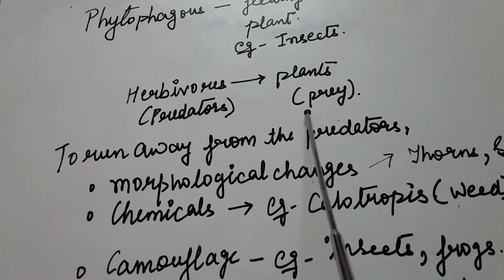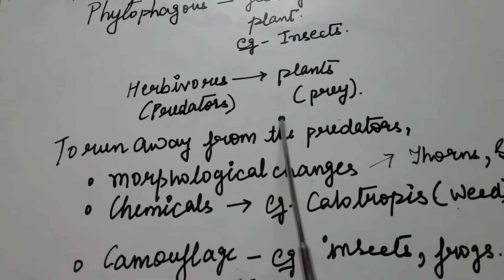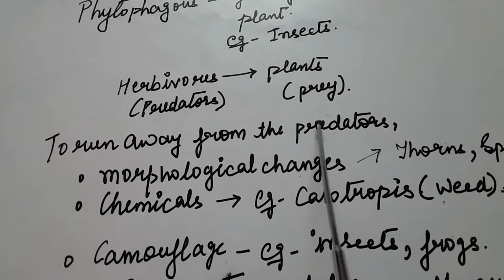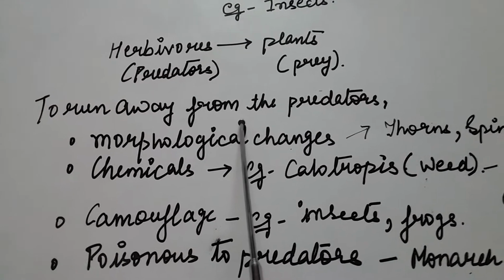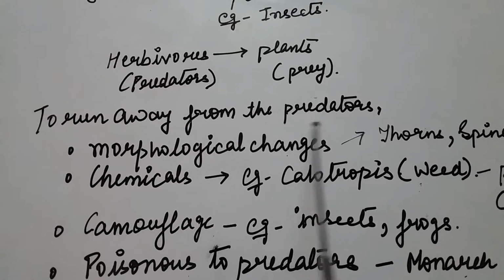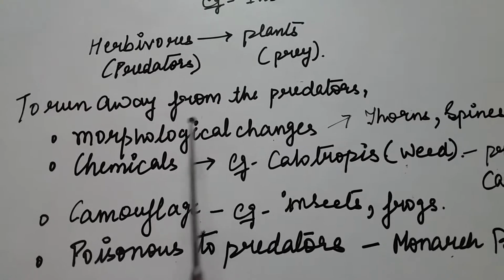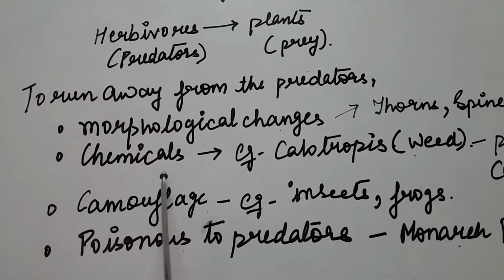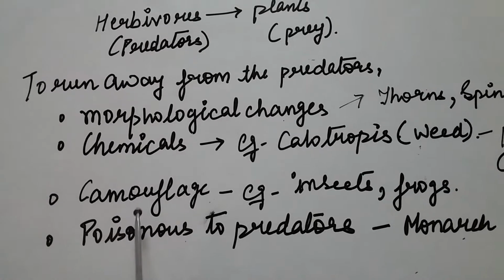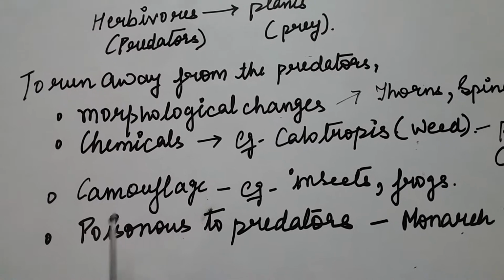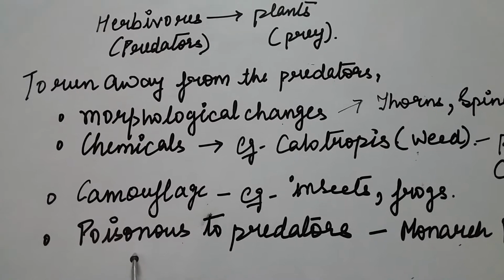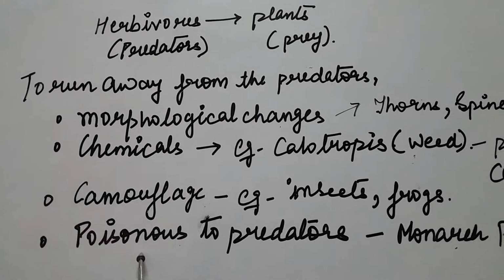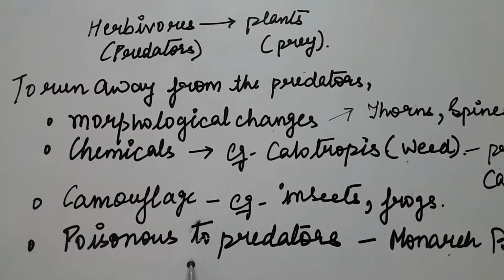To get away from the predators in such a situation, plants have evolved certain changes within themselves. That may be morphological changes, they may camouflage themselves, or they can produce certain chemicals that act as poison for the predators.